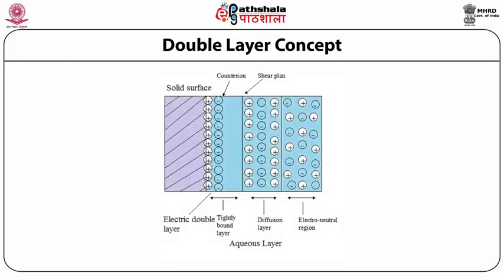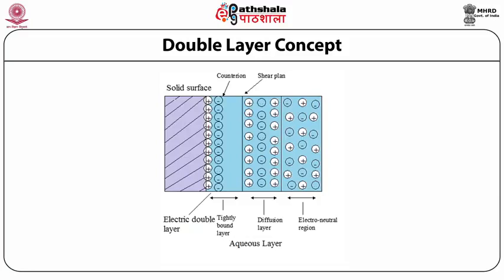As we all know, the particle is a solid particle which is dispersed in the aqueous medium. Presuming that the particle is positively charged, it faces the counter ions from the aqueous medium.